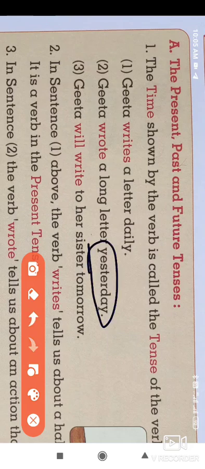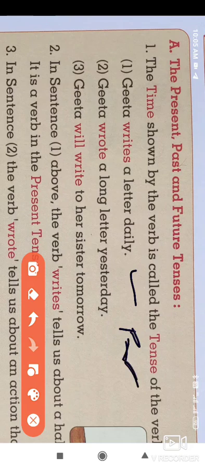Yesterday means the things already happened yesterday, so it is past tense. The first sentence belongs to present tense, and the second sentence belongs to the past tense.